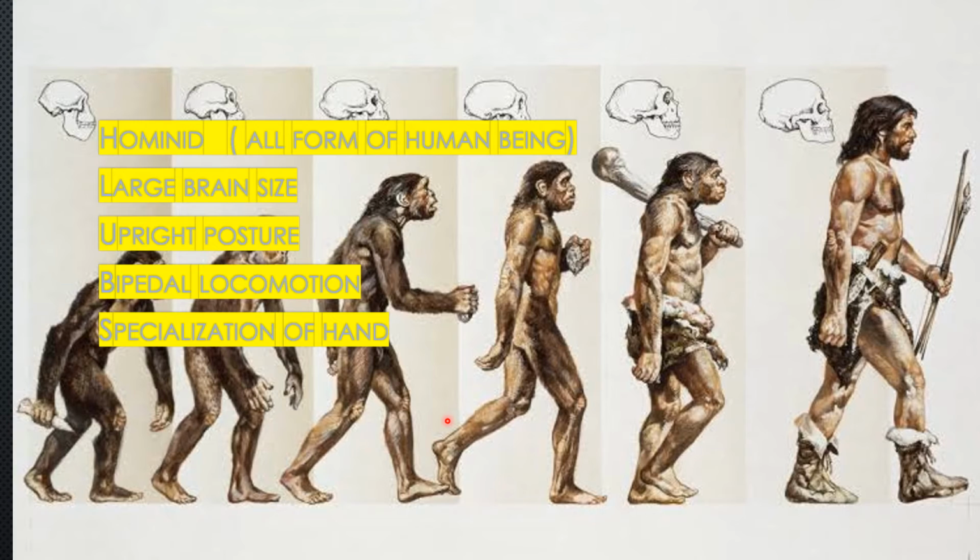All hominids are able to walk upright. Human anatomy has had to adjust in a variety of ways to accommodate walking upright. The foramen magnum, which attaches the spinal cord to the brain, is at the bottom of the skull rather than at the back.